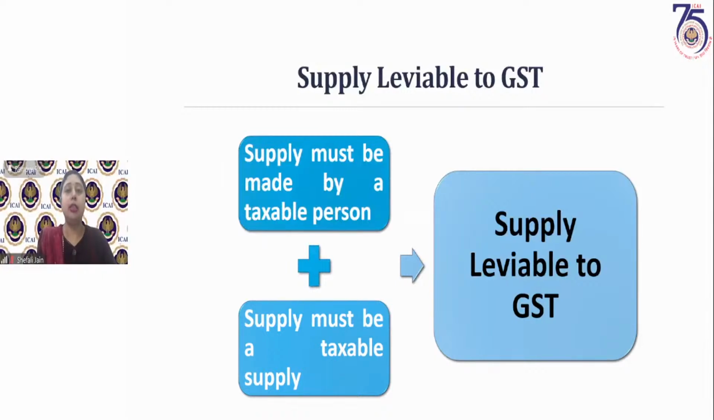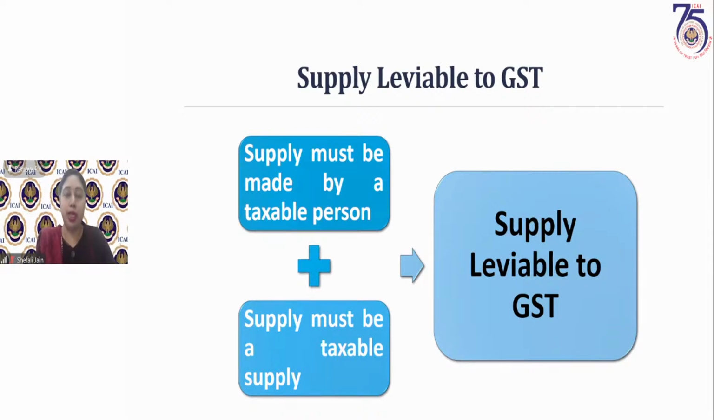Quickly we'll cover this. Now, something is a supply. Whether it will be leviable to GST or not, how will it be determined? There are two things which need to be present. Supply must be by a taxable person. Who is a taxable person? A taxable person is a person who is liable to get registered. Though he might not have actually got registered, he is liable to register, or he has obtained the voluntary registration. He was not liable to register, but he obtained the registration voluntarily. Then that is also a taxable person.